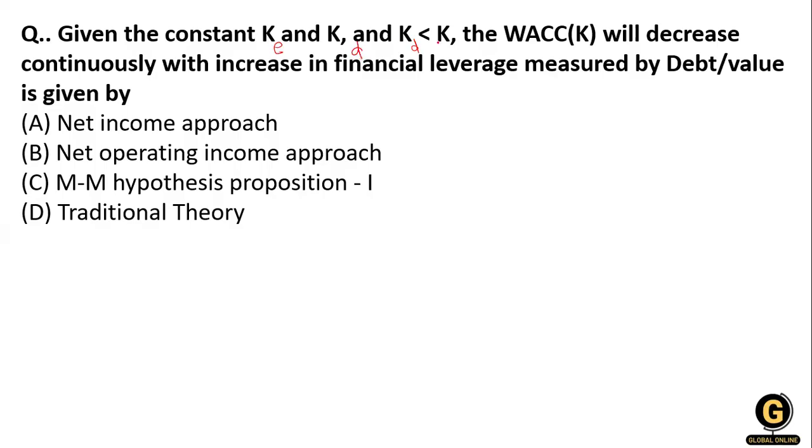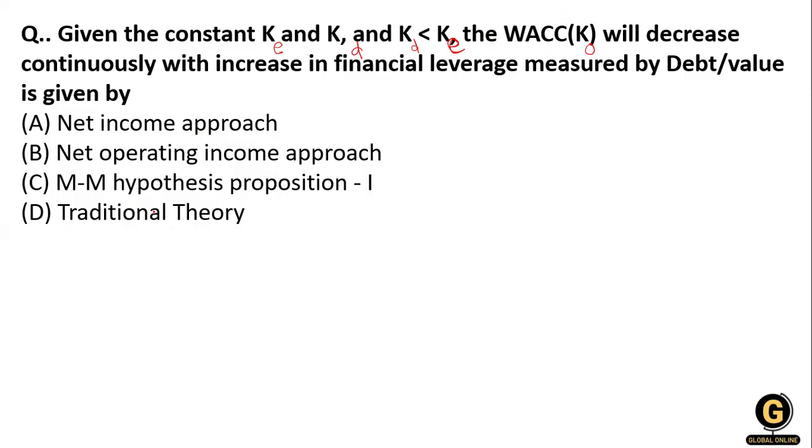If the cost of debt is less than the cost of equity, so the WACC, that means the cost of capital Ko, will decrease continuously with increase in financial leverage, measured by the debt value. This is given by the net income approach, net operating income approach, M-M hypothesis proposition, or the traditional theory.